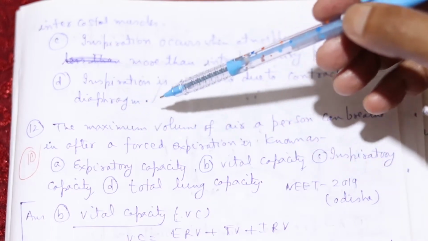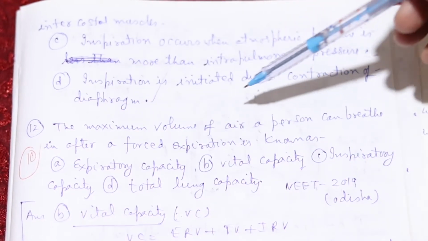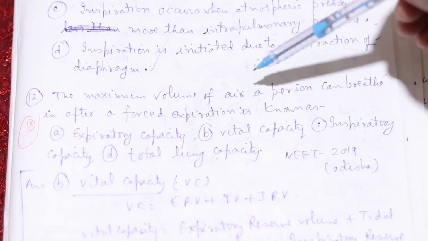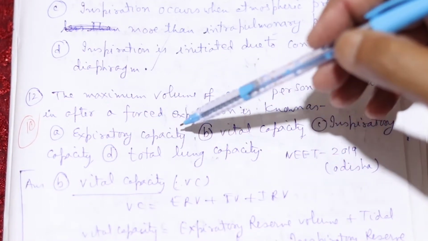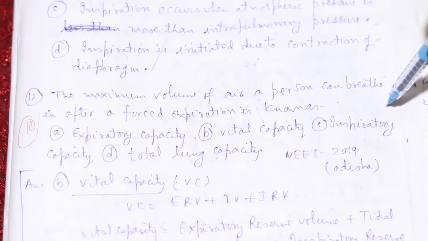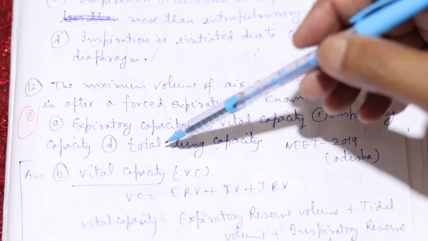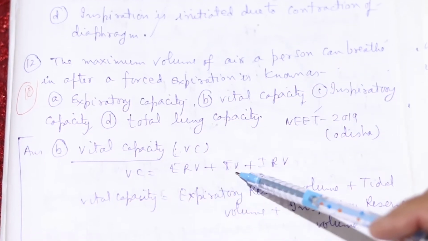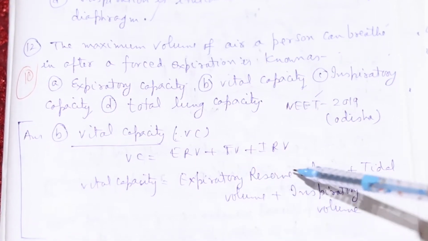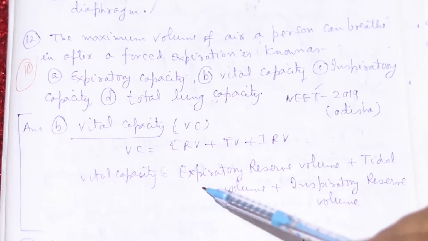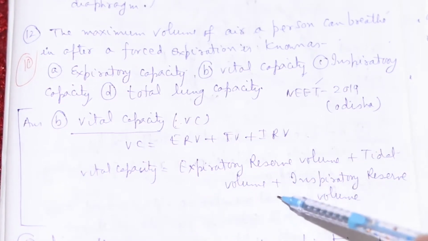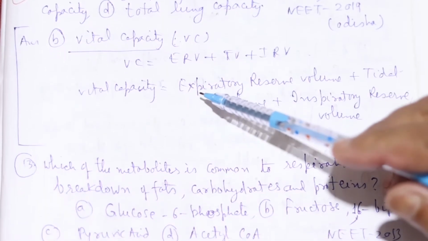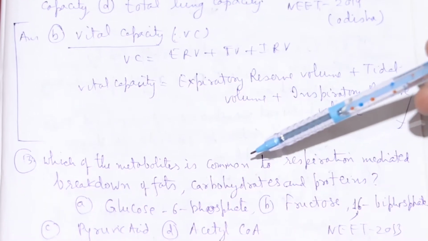Now number 12: the maximum volume of air a person can breathe in after a forceful expiration is known as expiratory capacity, vital capacity, inspiratory capacity, or total lung capacity. So vital capacity VC is equal to ERV plus TV plus IRV, that is, expiratory reserve volume plus tidal volume plus inspiratory reserve volume. So the answer will be vital capacity.